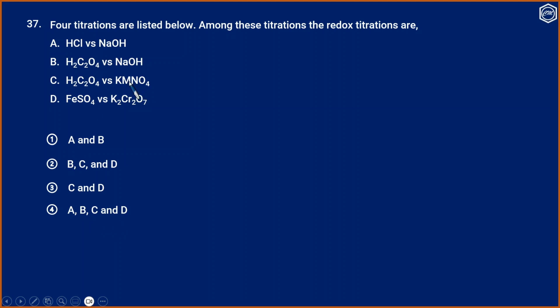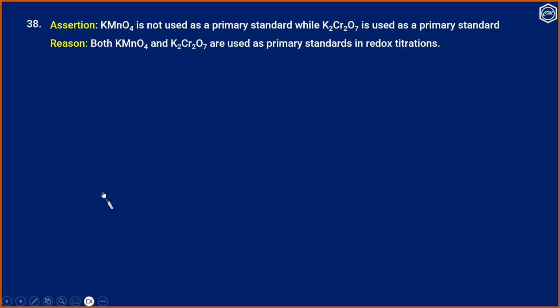And we know that KMnO4 and potassium dichromate are oxidizing agents. So option 3 is the correct answer. Yes, that is the correct answer.